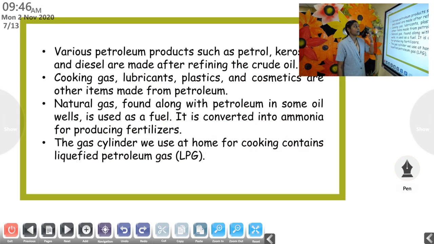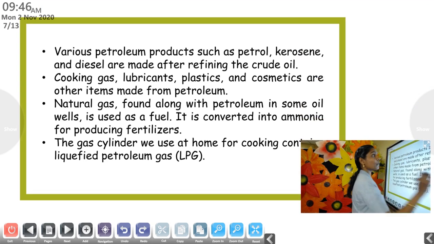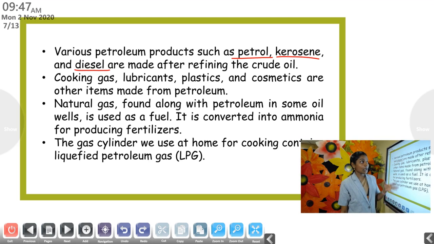Now, various petroleum products are produced. Which are the products? Let's see one by one. When the crude oil is refined, when it is purified, we get petrol, kerosene and diesel.